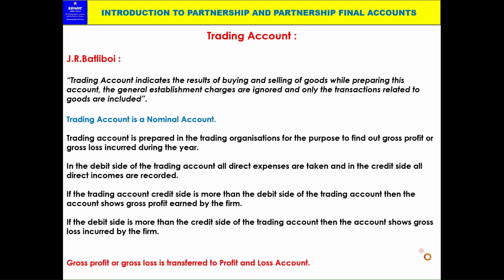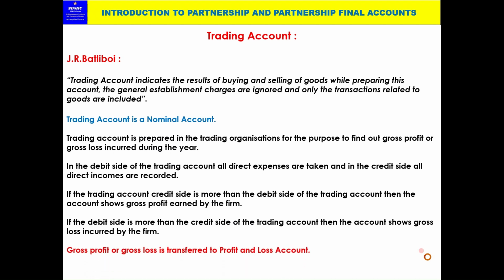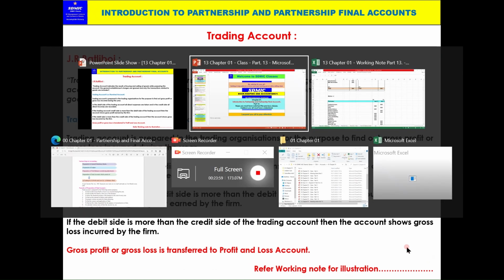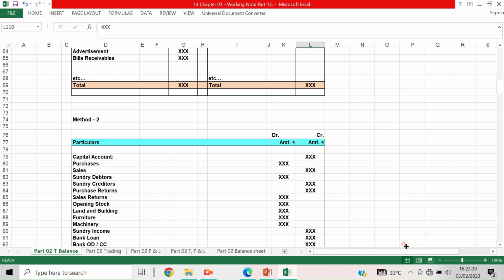It's very simple. Now, gross profit or gross loss is transferred to the profit and loss account. Once the trading account is prepared, it is transferred to the profit and loss account. Refer to the working note for illustration. Now, I will show you the trading account.